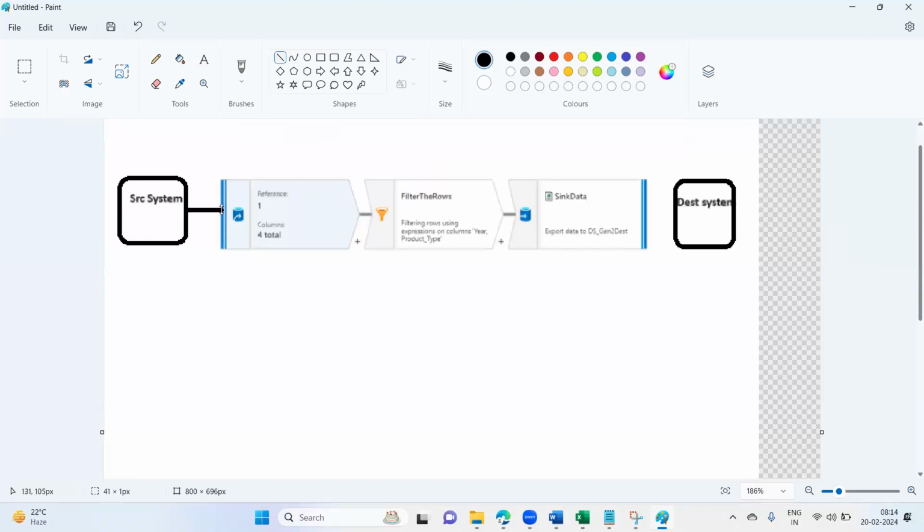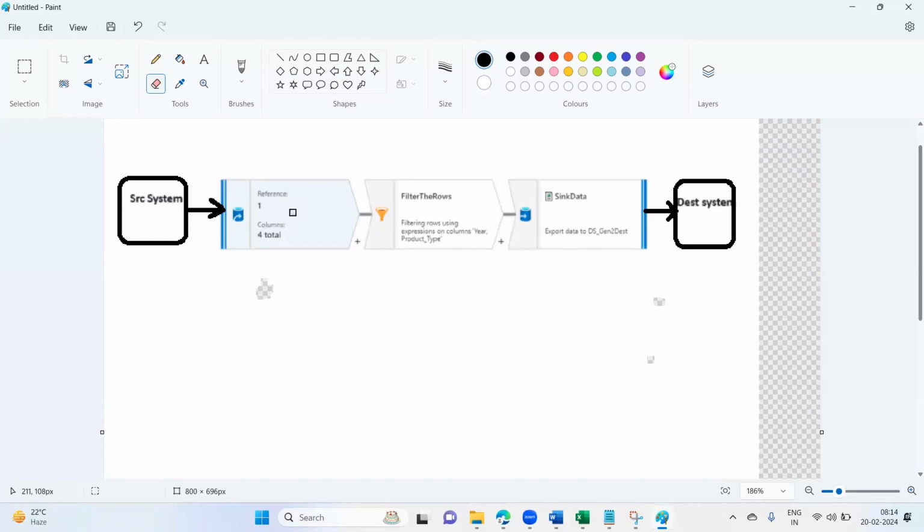Something like this, guys. I'm not giving a very high-tech diagram, but just think wherein it will be clear to you. So from here, we are fetching the data to our source system, from source system to filter transformation, from filter transformation to sink transformation, and then finally to our destination.